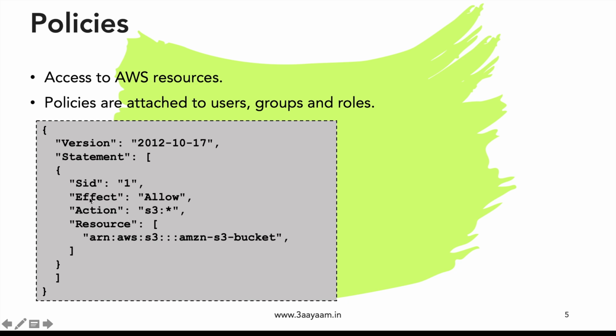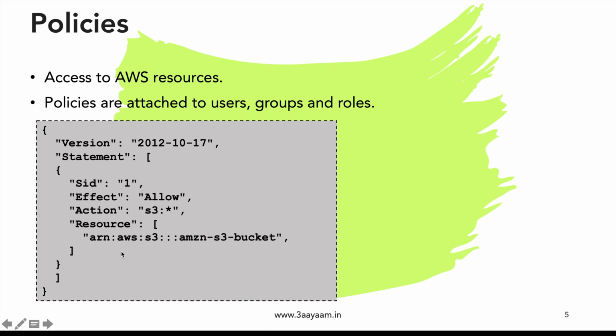Effect is whether you want to allow or deny the usage, and then you have action. There are tens of thousands of actions available for each and every resource. You can get that in the AWS IAM documentation also. And then we have resource, wherein you mention the ARN. So it says on which resource you are allowing the actions.